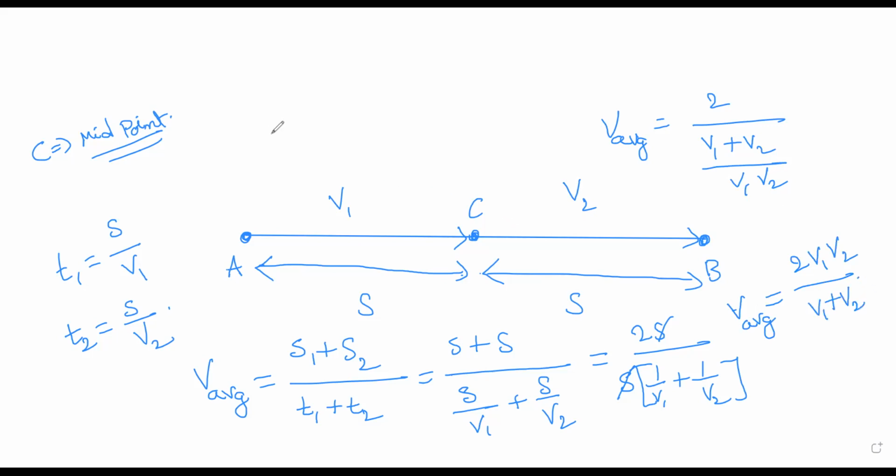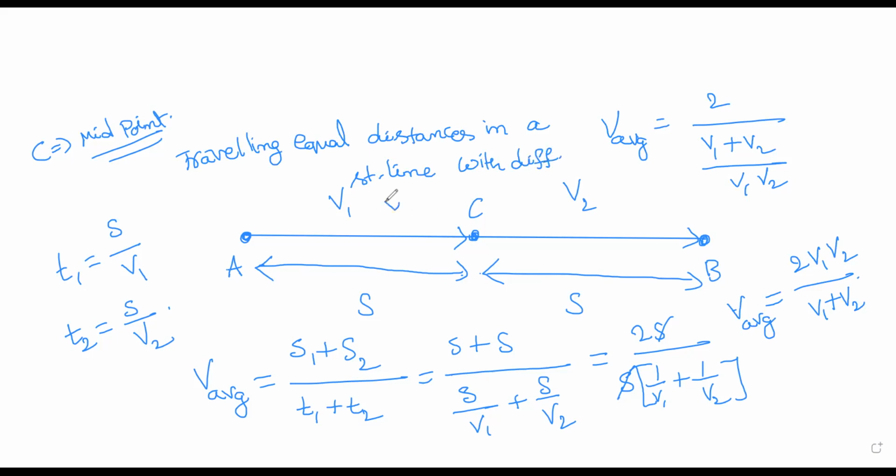So the situation is traveling equal distances in a straight line with different velocities, without any change in direction.